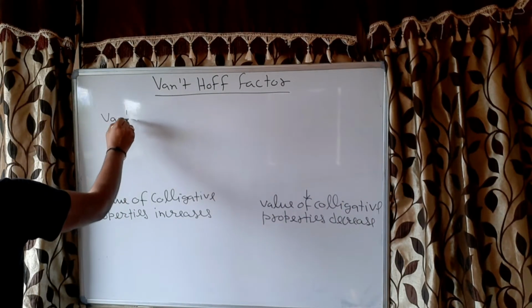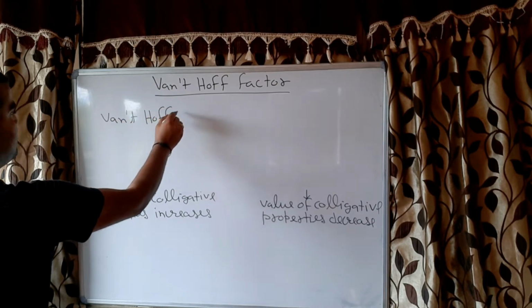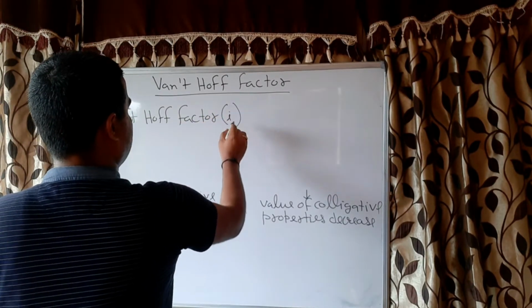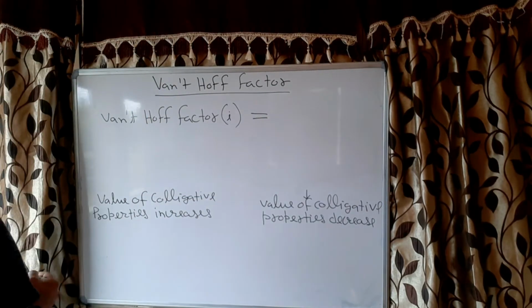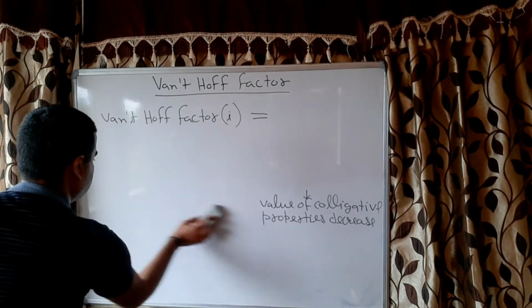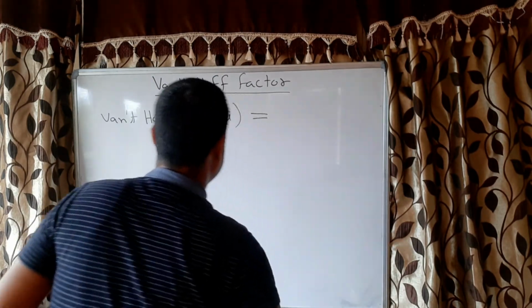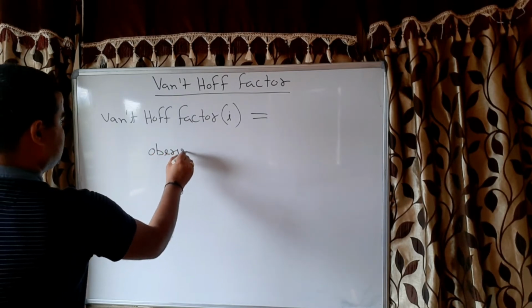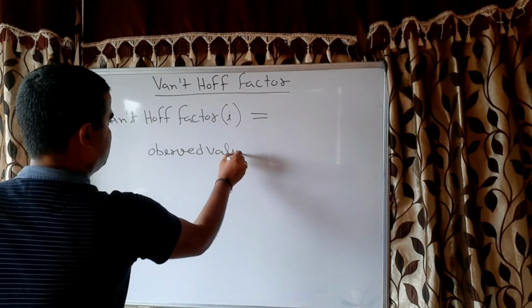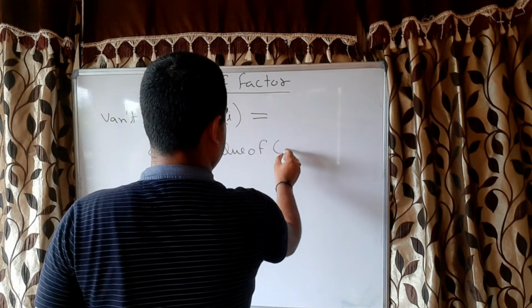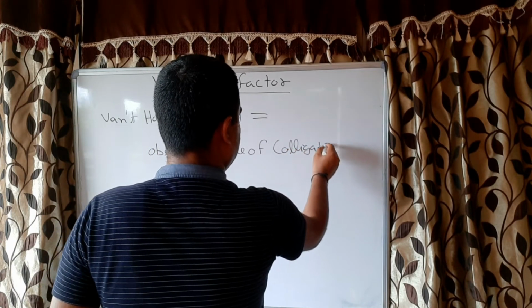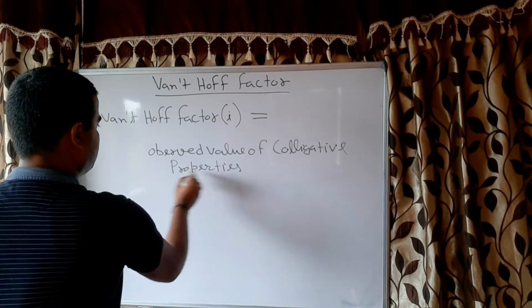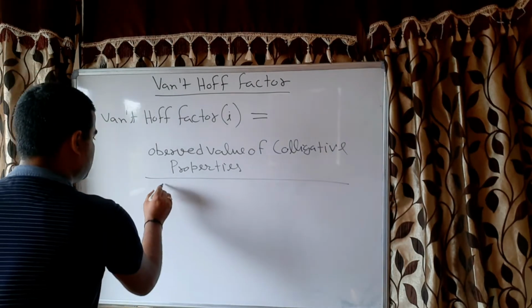So Van 't Hoff factor is represented by i, and that is equal to the observed value of colligative properties divided by the calculated value.